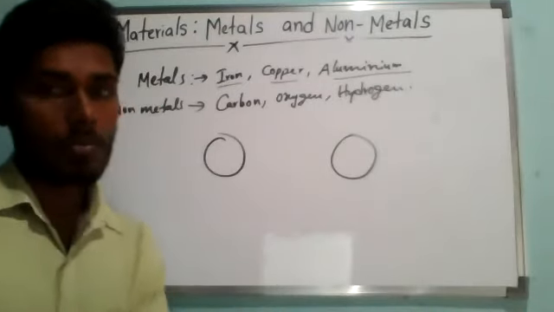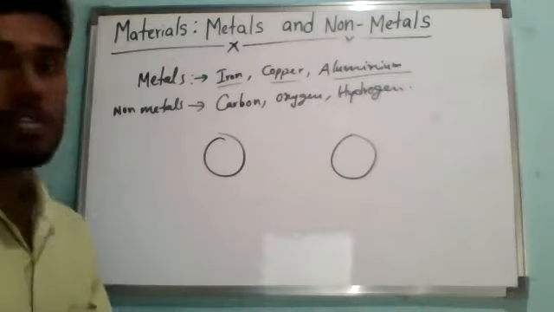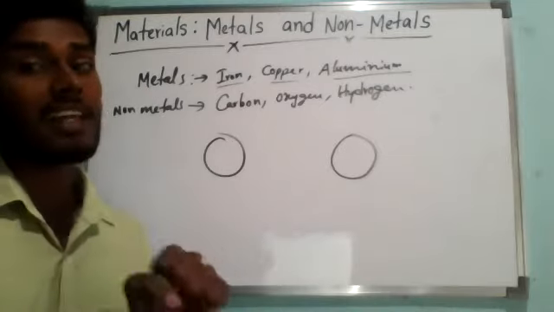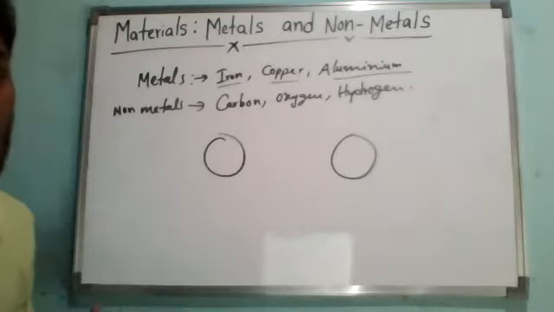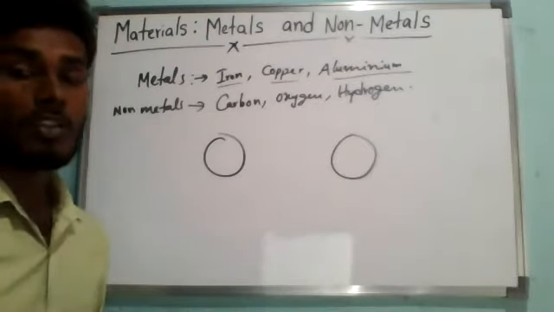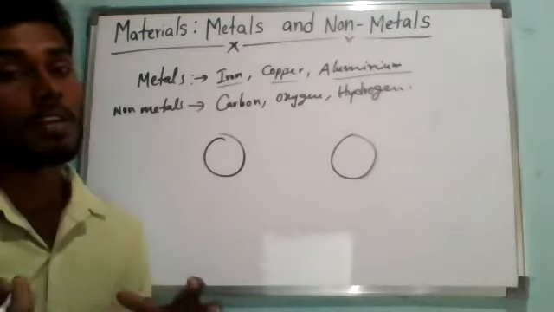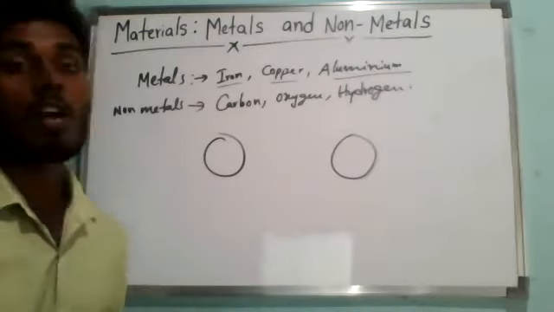If you don't know anything about the properties of metals and non-metals, you cannot identify, because both are just substances. Now, if you remember the properties, by testing them you can easily classify which one is a metal and which one is a non-metal.